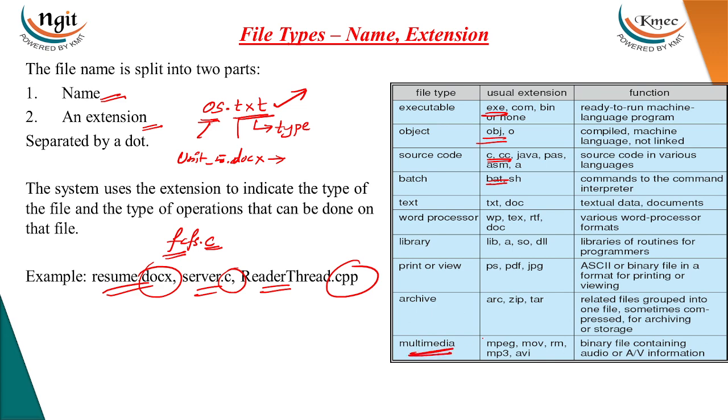Mostly we can see mpeg, mov, rm, and mp3 files. Then there are program source code files, that is C++, Java, and object files. Once you compile it, you will get object files, .obj or .o. You will get an executable file while you install software, that is .exe, .bin, and .com. Bin means binary files. Most commonly used files are text files and doc files.